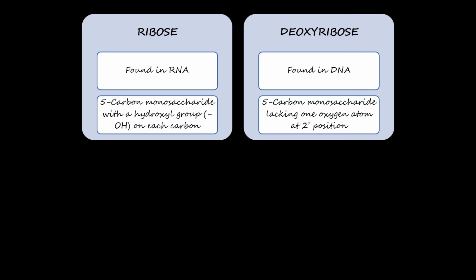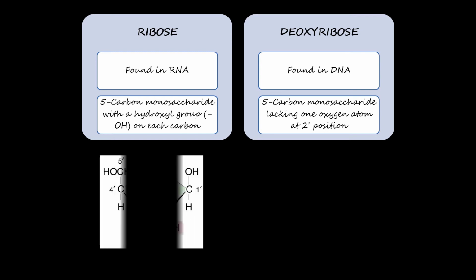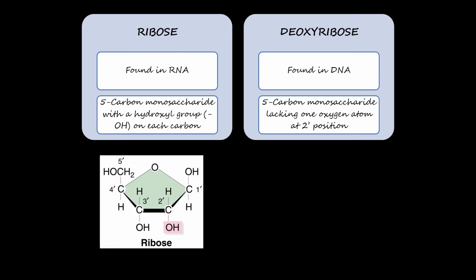So in ribose, 5-carbon monosaccharide with a hydroxyl group on each carbon. This is the structure of ribose basically. So here you can see that the numbering of this structure is slightly different, like they have used something else here. I'll come to this later, but you can see that this is a 5-carbon monosaccharide and it consists of hydroxyl group at each position and at each carbon, I would say.